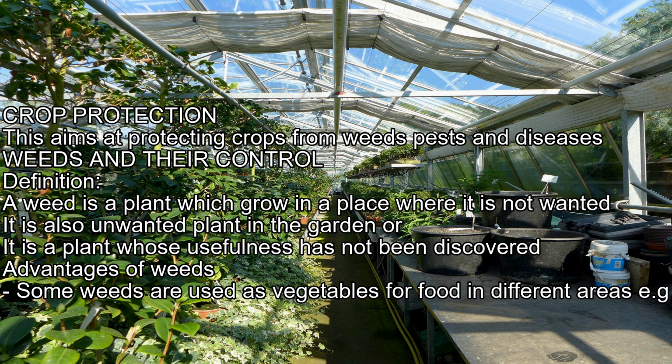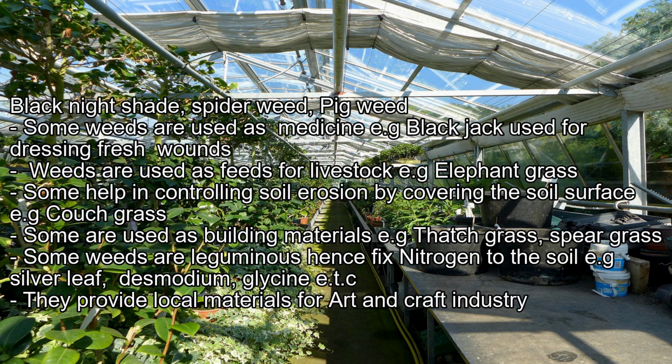Advantages of weeds. Some weeds are used as vegetables for food in different areas, e.g. black nightshade, spider weed, pigweed. Some weeds are used as medicine, e.g. blackjack used for dressing fresh wounds. Weeds are used as feeds for livestock, e.g. elephant grass. Some help in controlling soil erosion by covering the soil surface, e.g. couch grass. Some are used as building materials, e.g. thatch grass, spear grass. Some weeds are leguminous, hence fix nitrogen to the soil, e.g. silverleaf, Desmodium, glycine, etc. They provide local materials for the art and craft industry.